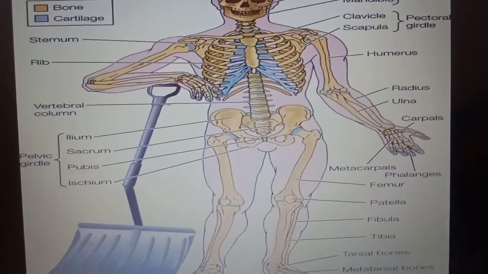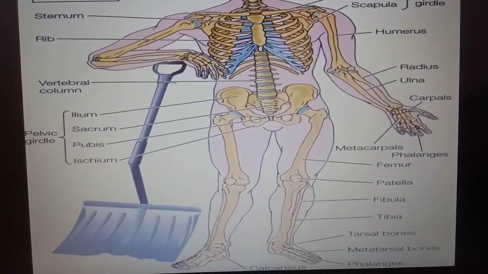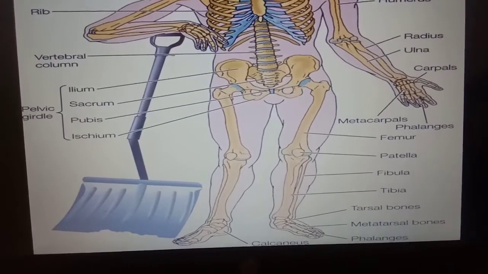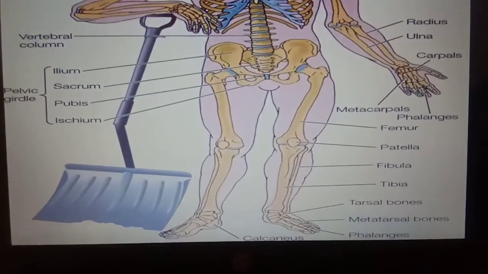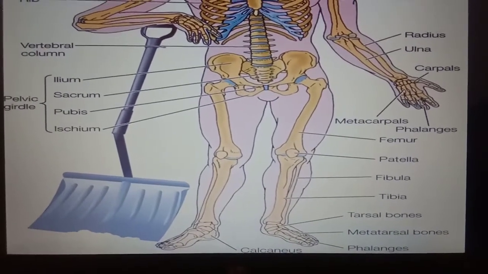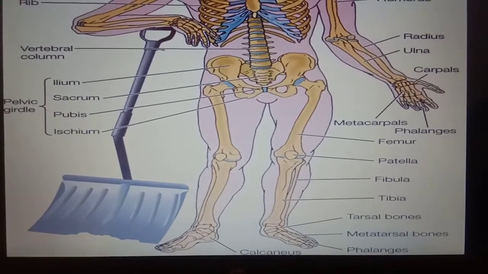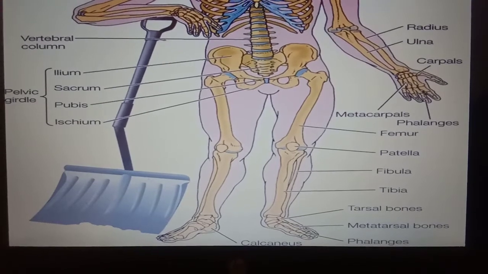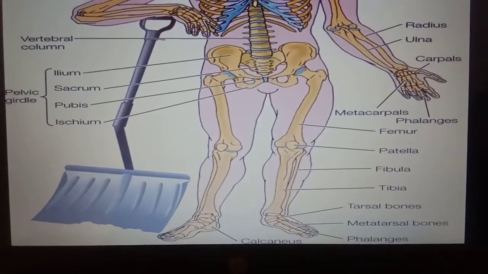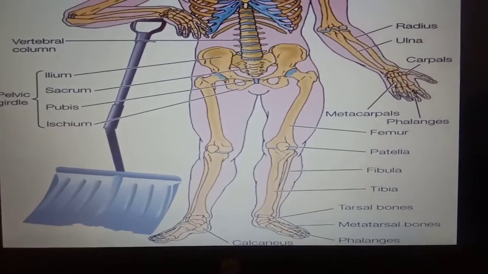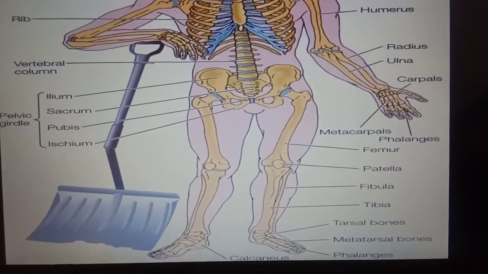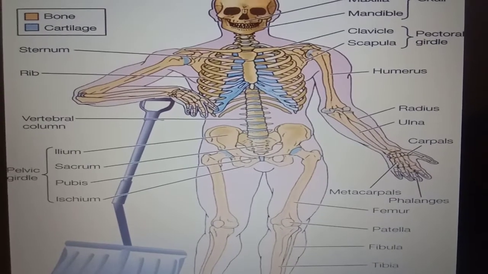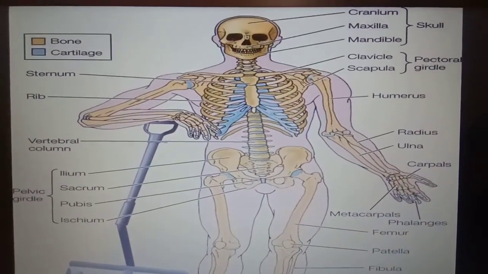There are 206 bones in the human skeleton or human body. The bones of skeleton are interconnected through the joints to form the various parts of our body. The skeleton consists of skull, backbone, ribs, breastbone, shoulder bone, hip bone, arm bones and leg bones. Before starting the description in detail, we will study some functions of skeleton.